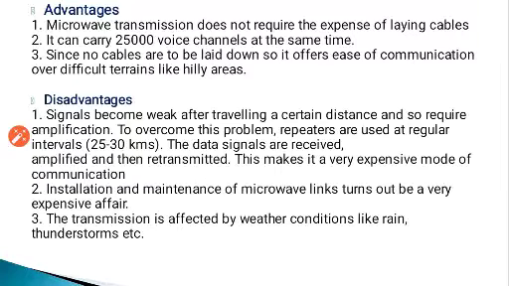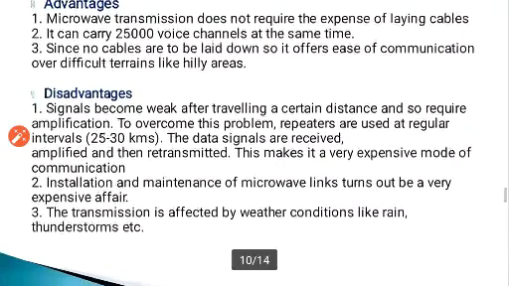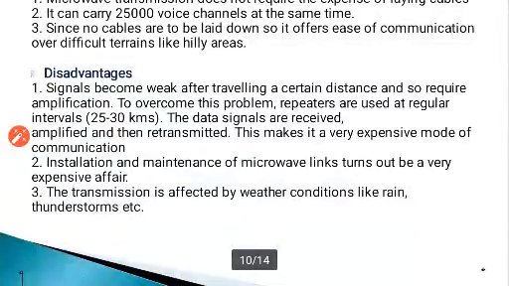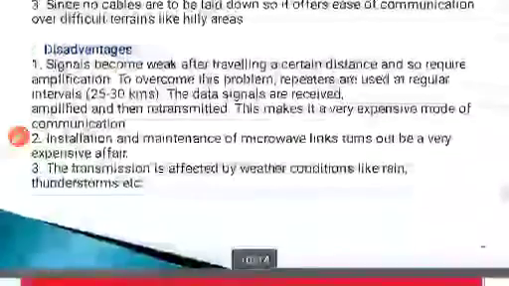Installation and maintenance is again a big thing. Again it becomes expensive. Obviously, if after every moment I have to call someone to check it, or have to hire someone, then the whole system becomes very expensive for me. Then the last one: the transmission is affected by weather conditions like rain, thunderstorm and so on. So it is the same disadvantage as radio waves almost.